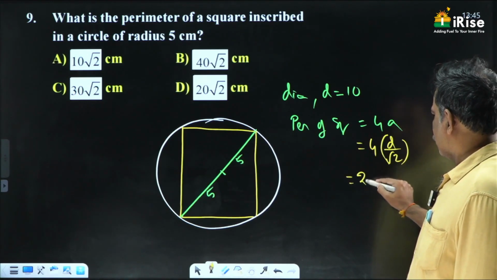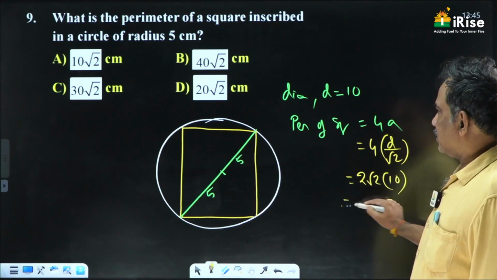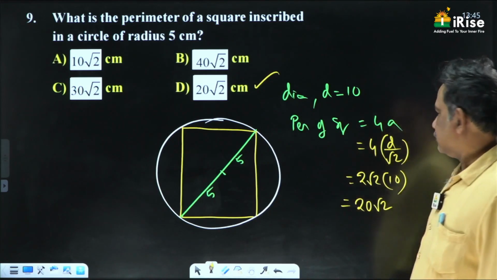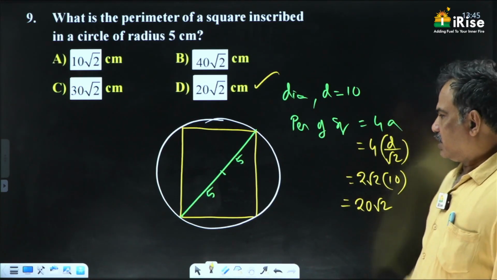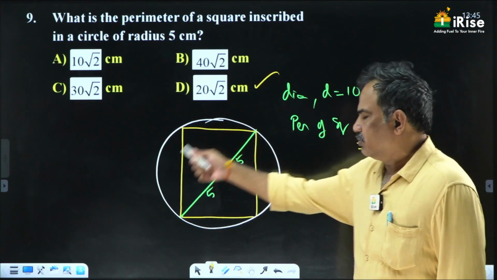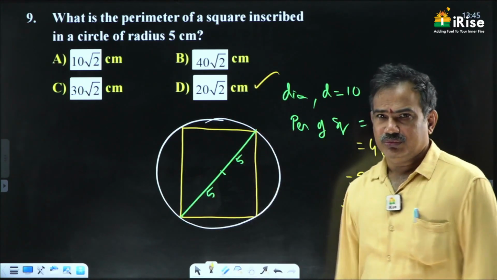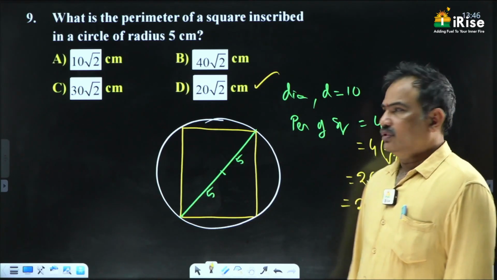Here we get 2 root 2 into the diagonal length, which is 10. So the answer is 20 root 2. Otherwise, if the diagonal is 10, each side is 10 by root 2, so four sides give 40 by root 2, which is equal to 20 root 2. Okay. Next one.